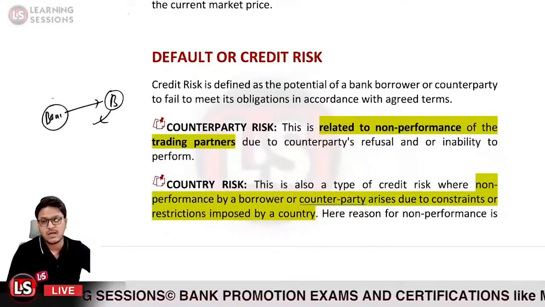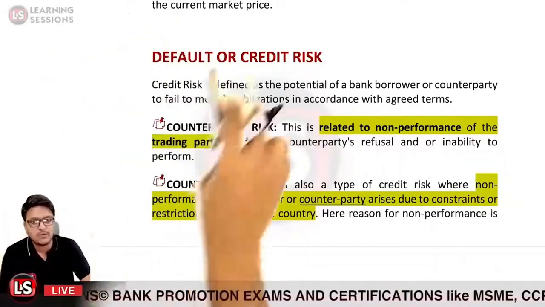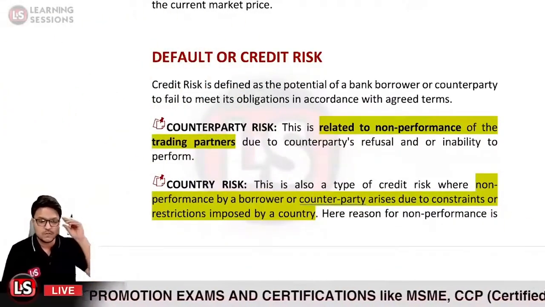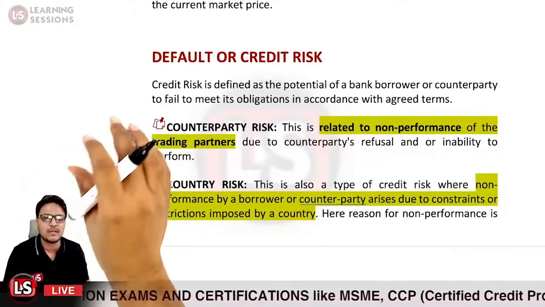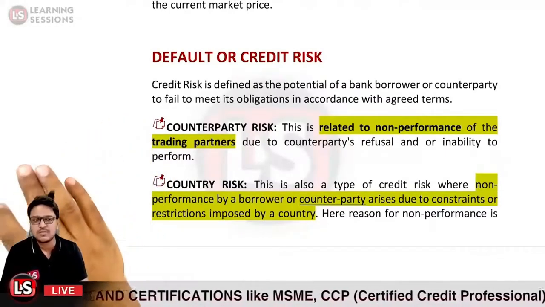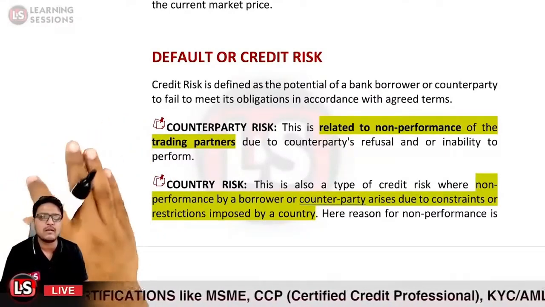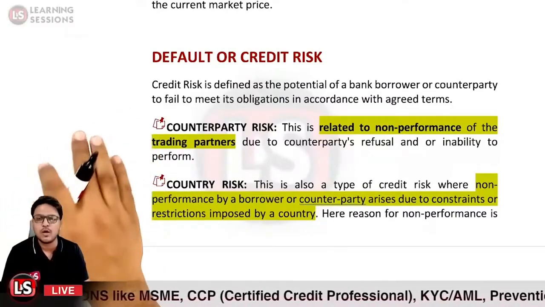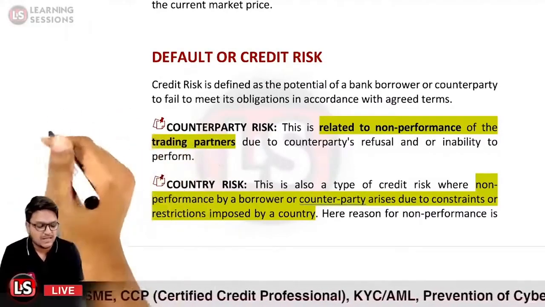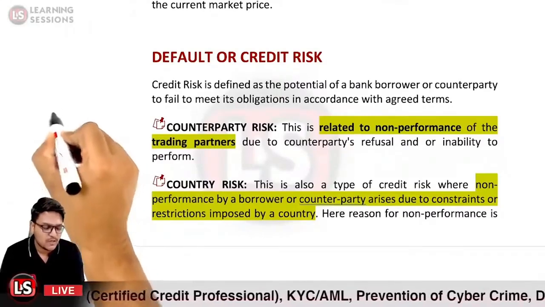So let us take a note of the categories of the default risk or the types of the default risk. First of all, it is related to the counterparty risk. This is related to non-performance of the trading partners. Let us take the case that you were under a forward contract.